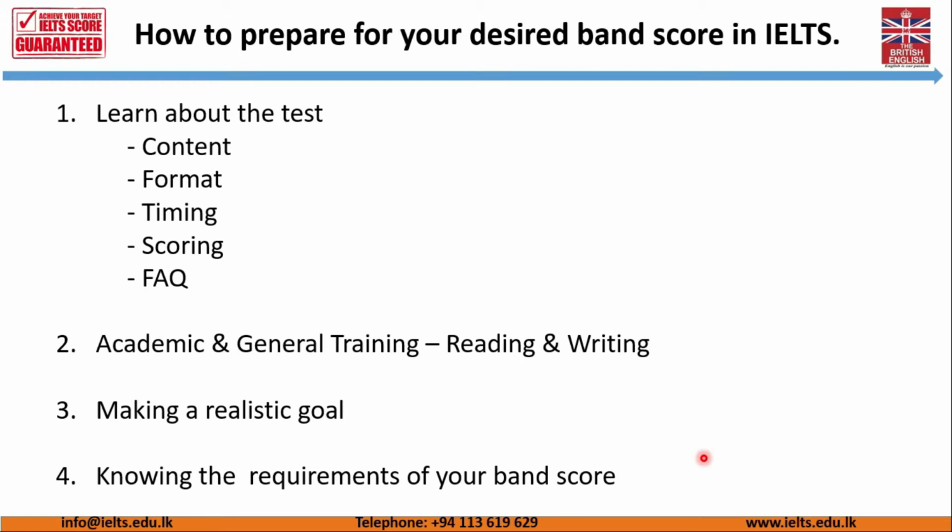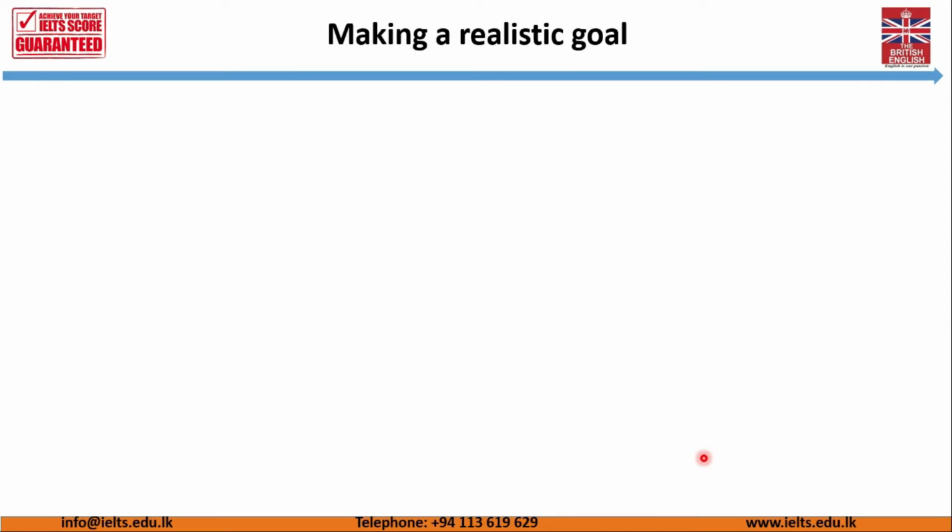It's just like making a chicken curry. If you want to make a chicken curry, you need to know the requirements that you need to mix, that you need to put into that chicken curry. So it is the same with anything. And also with IELTS, you need to know the requirements of your band score. Then it will be very easy for you to reach your band score.